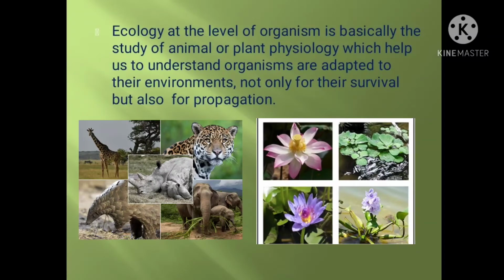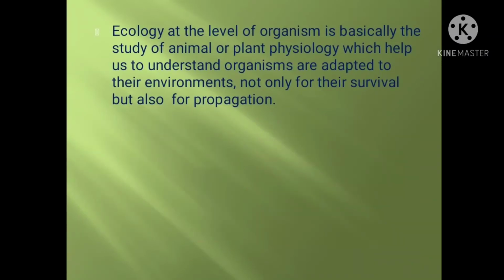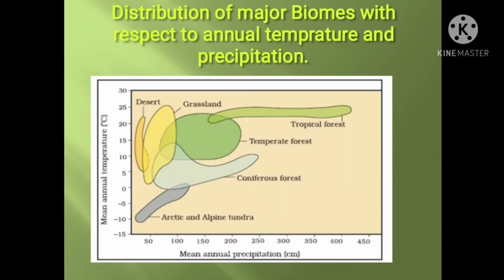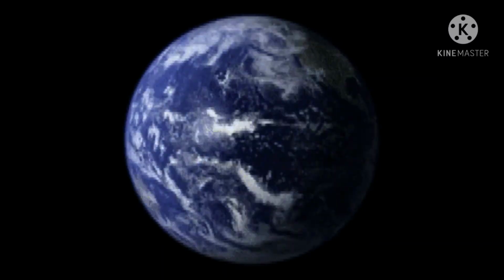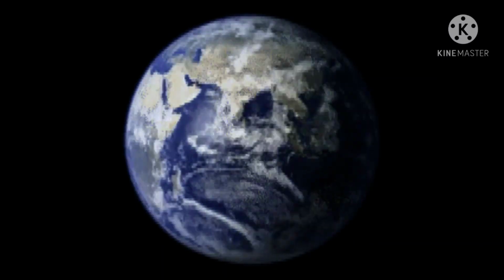If you observe the diagram, you will understand. As we have already studied in earlier classes, the earth rotates around the sun, and the tilt of its axis causes seasons.